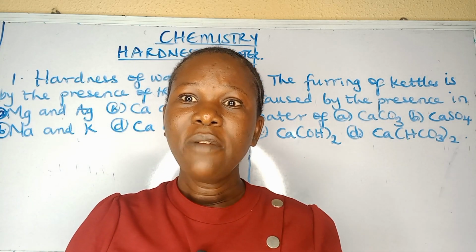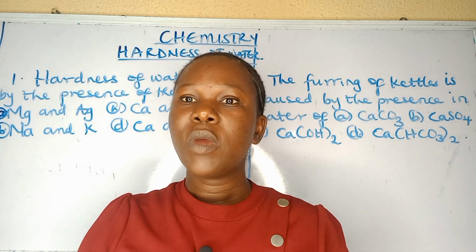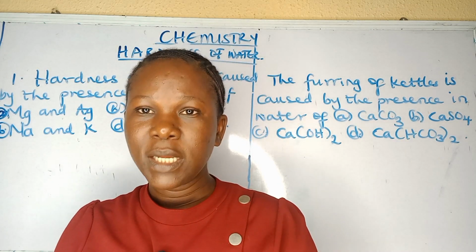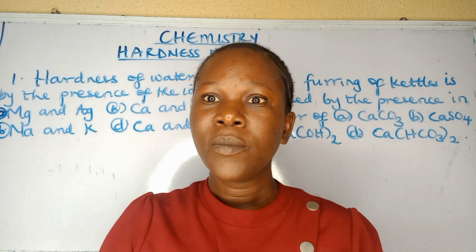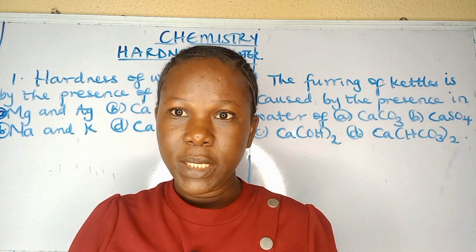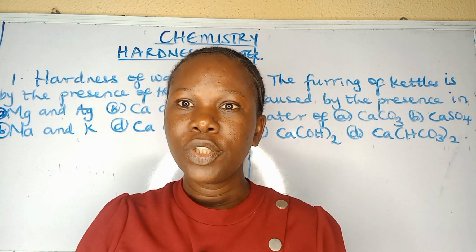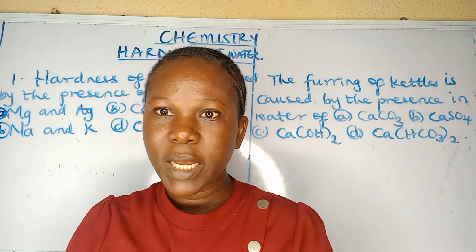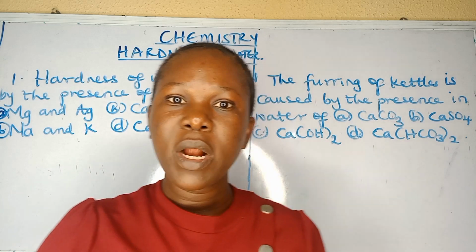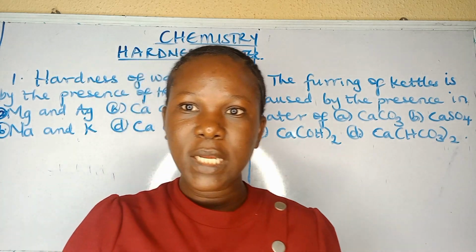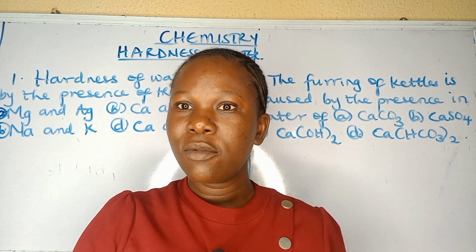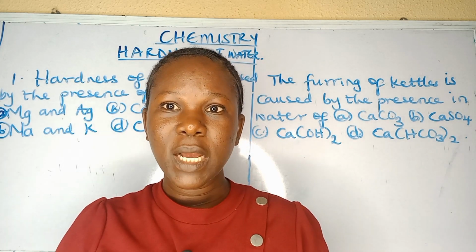Now, we have two types of hardness of water. We have the temporarily hard water and we have the permanently hard water. The temporarily hard water can be removed by simply boiling it, then by the addition of slaked lime, which is calcium hydroxide, Ca(OH)2. That is slaked lime. When you add slaked lime and you boil, temporarily hard water can be removed.